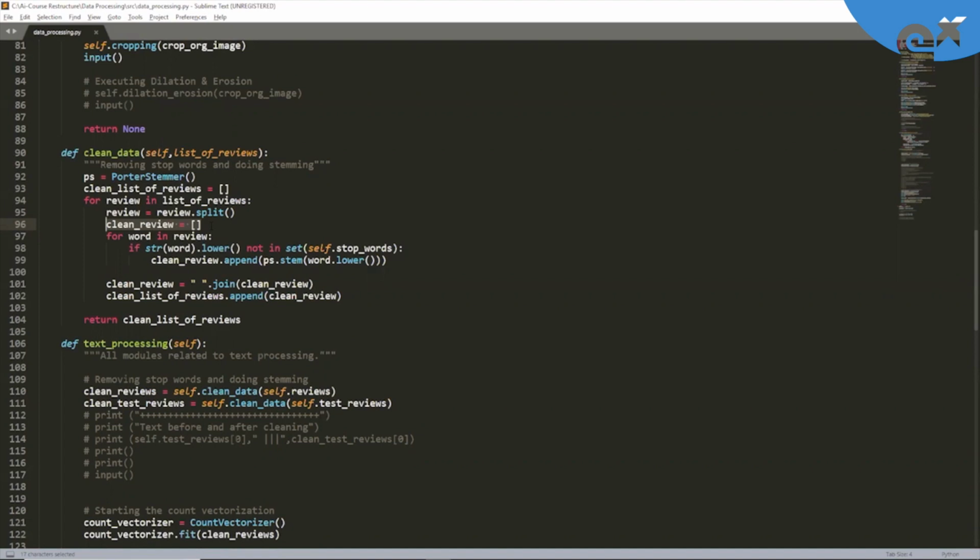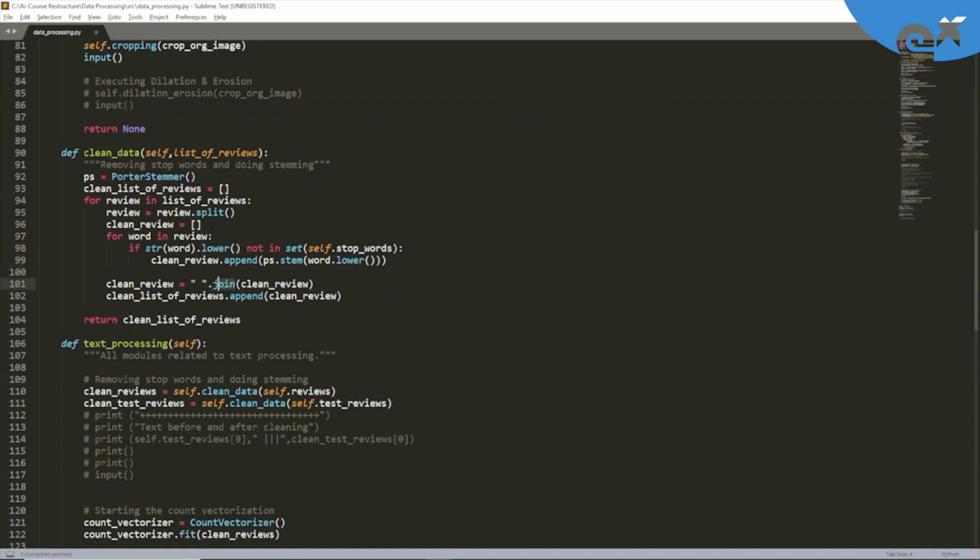Words are going to be part of clean review only if they are not part of stop words and after applying stemming, right? So as of now, all the words are present as individual words in this list. But then we need to combine all these things to form a sentence. And how do we do that?